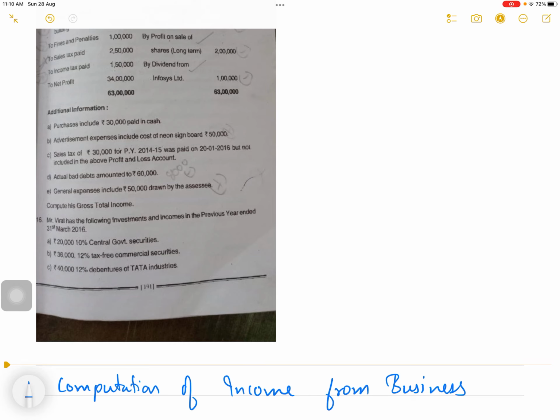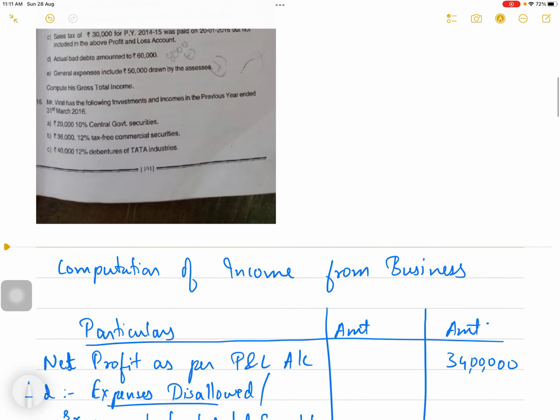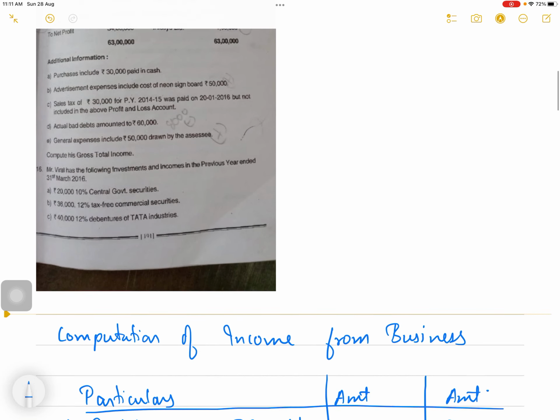Now let's see the additional information. Purchases include 30,000 paid in cash. So 30,000 is the expense which is disallowed. So you will add cash purchases 30,000. Because if cash purchases are more than 20,000, the whole amount is disallowed. So 30,000 disallowed.